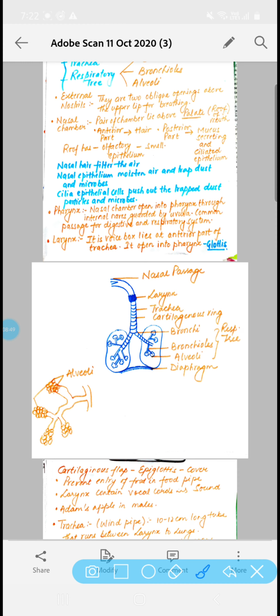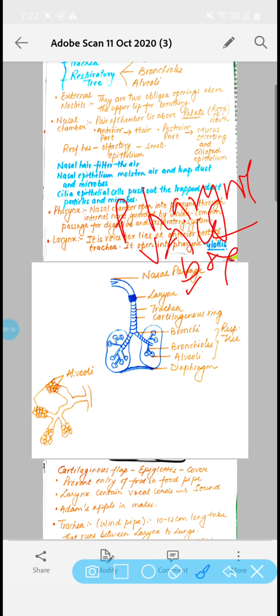Next comes the larynx region. Before the larynx, your pharynx region comes. What is pharynx? We have already discussed it in the digestive part. When we studied the digestive system, pharynx is the common passage for both the windpipe and the food pipe. Okay, so after the pharynx the larynx comes. Larynx is known as the voice box.